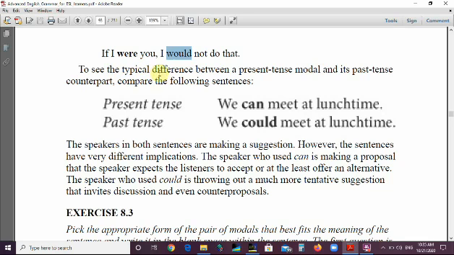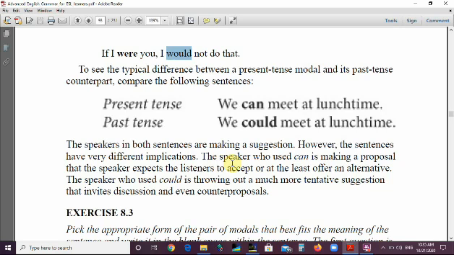To see the typical difference between a present tense modal and its past tense counterpart, compare the following sentences which we discussed earlier. Present tense, we can meet at lunchtime. Past tense, we could meet at lunchtime. If we remember what we said before, the speakers in both sentences are making a suggestion. However, the sentences have very different implications.